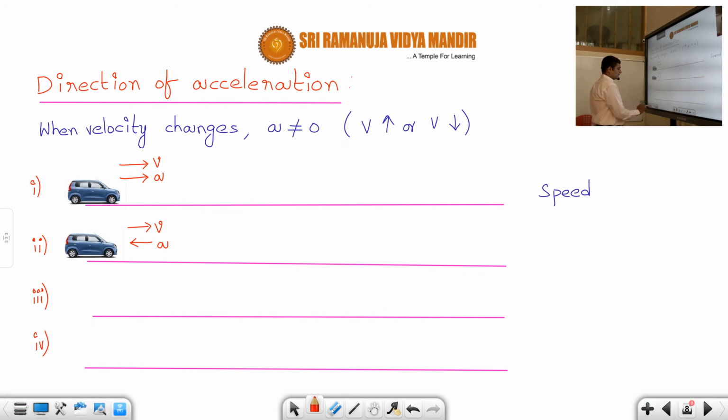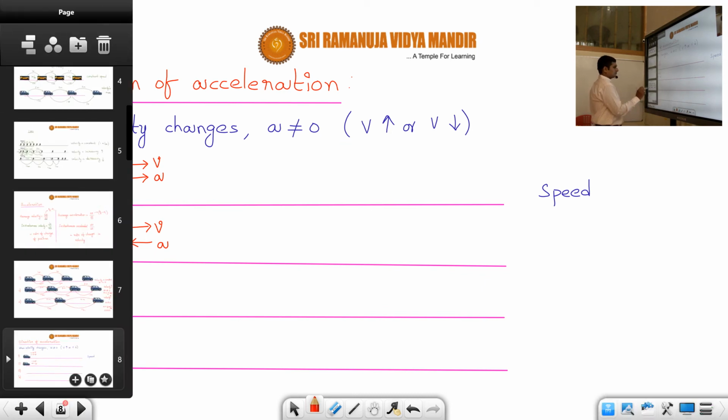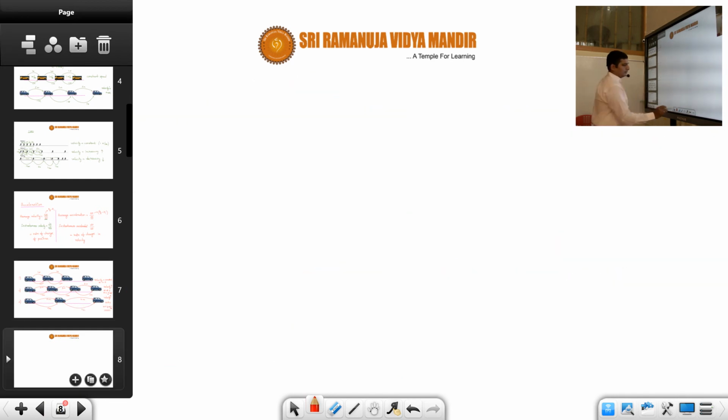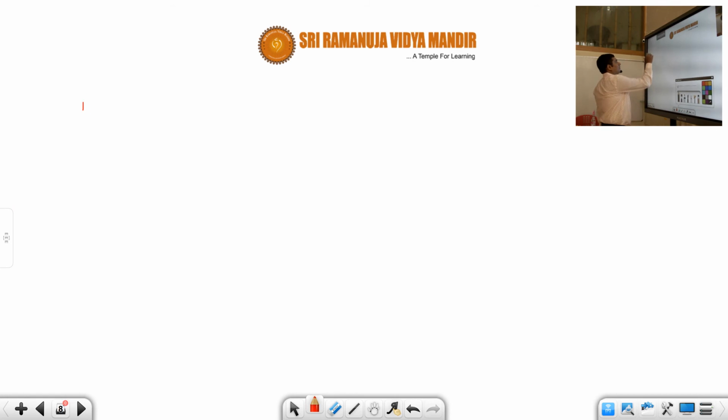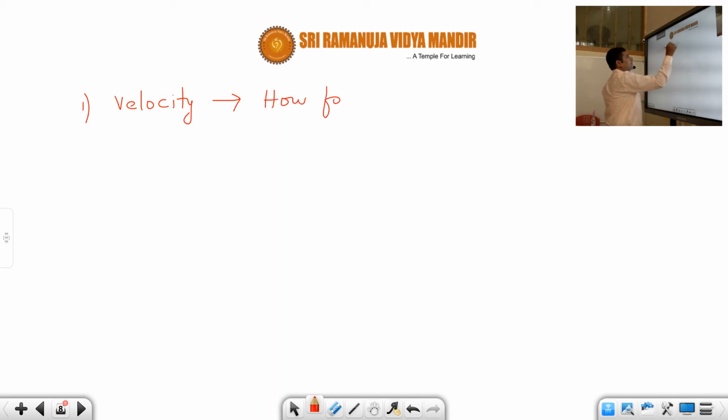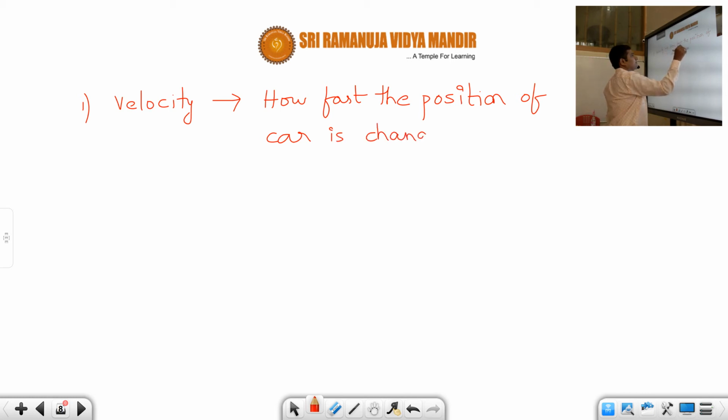Okay, students, I'll write down here one definition, that velocity will tell us how fast the position of a car is changing.